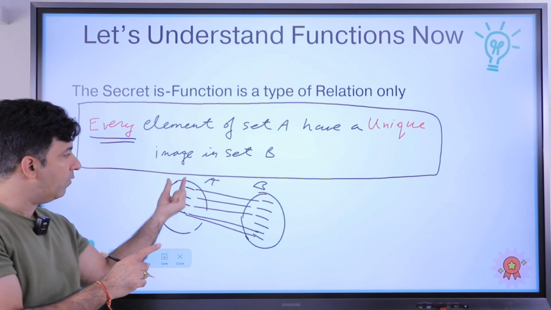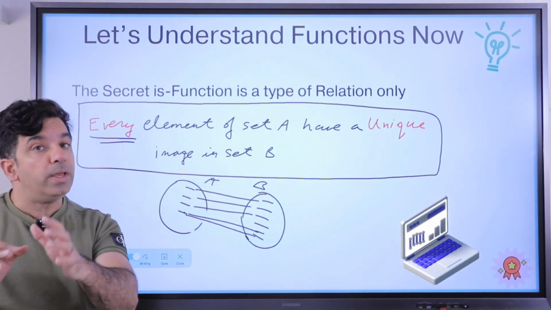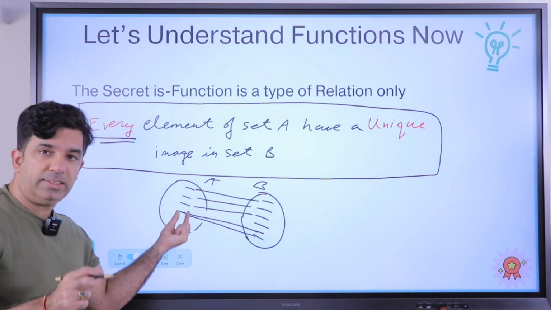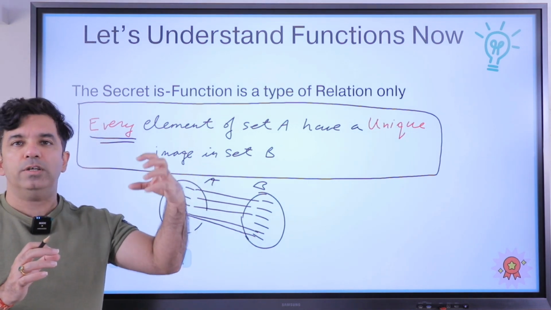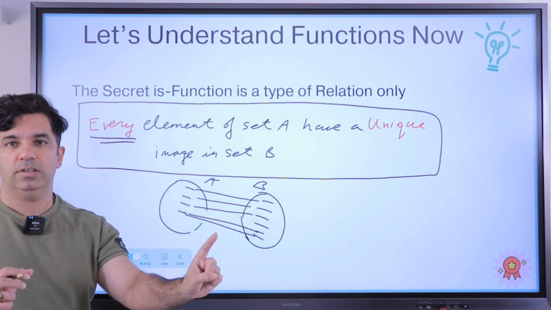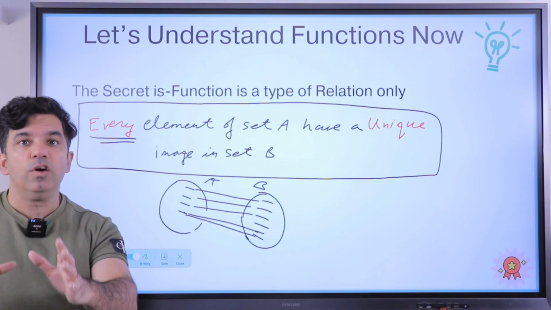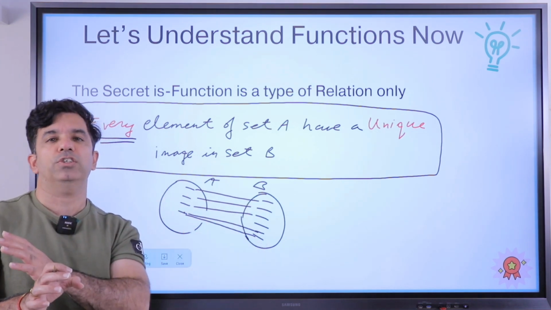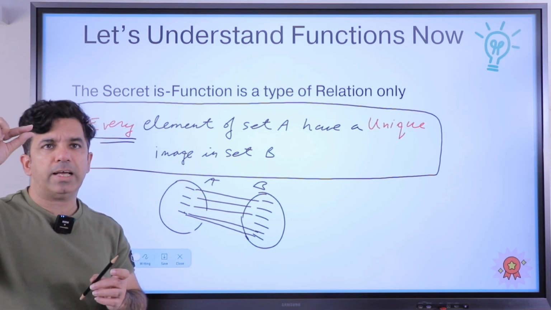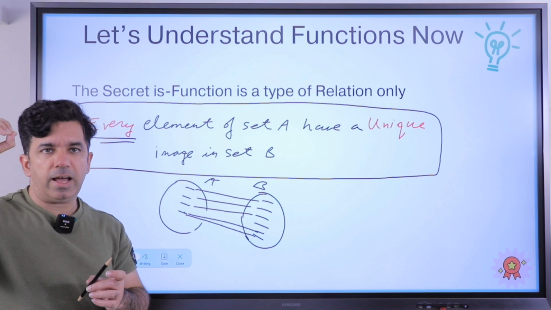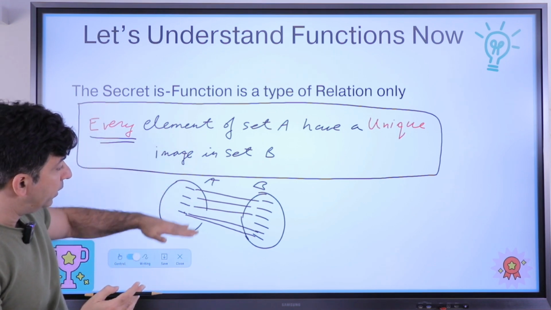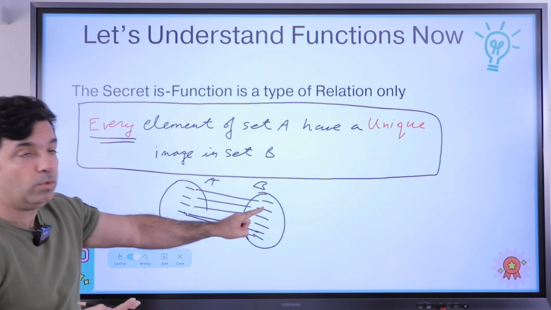Every element of set A should have a unique image, and every element should be having an image. So if this situation is arising where some element in set A is connected to more than one element of set B, then this relation is not a function. This sums up that any one-many relation would not be a function. Why? Because in a one-many relation, some element in set A is having more than one connection, more than one image. So the condition is that every element should be having an image and that image should be unique.